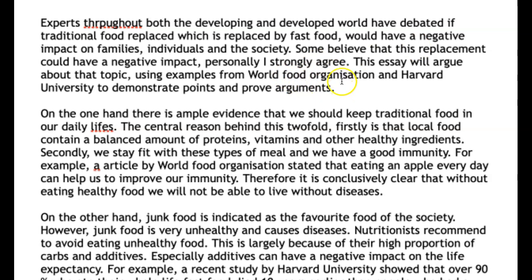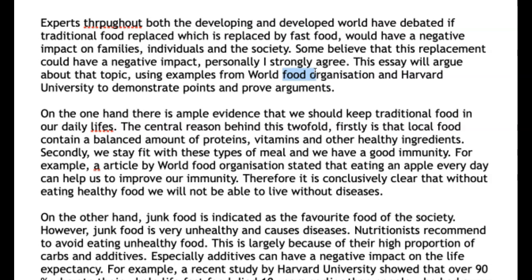Okay, this essay will argue this position using examples from the World Food Organization, capitalization here for the F and the O, and Harvard University to demonstrate points and prove arguments. Beautiful. On the one hand, there is ample evidence that we should keep traditional food in our daily lives, with a V. The central reason behind this is twofold.